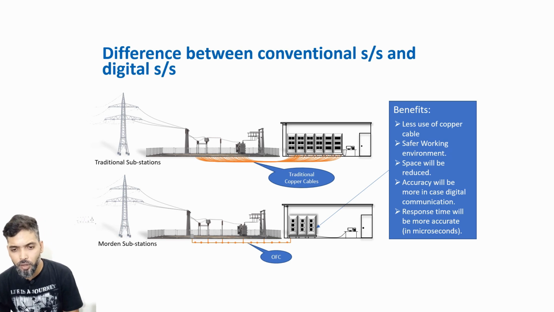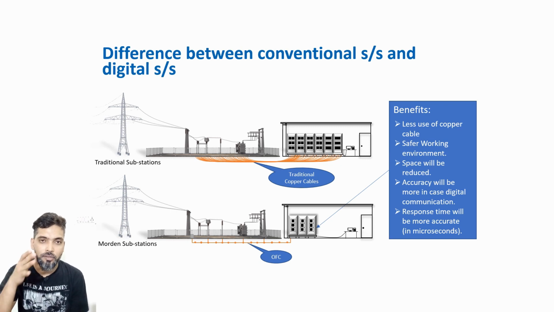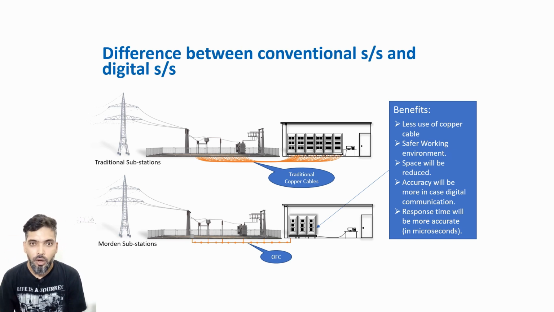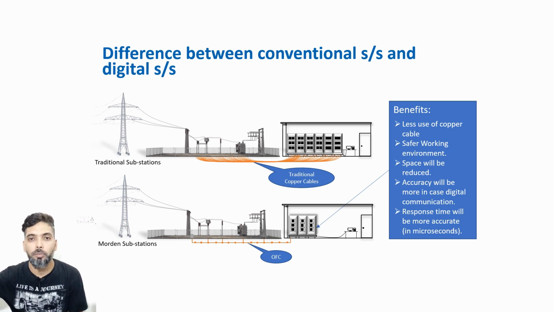Similarly, accuracy will be more in the case of digital, because if the sampling values are more, more samples will be there, and then you will get more accurate signals. Whatever signals you were taking to your RTU or SCADA before were also converted from analog to digital at the field end, at the control panel end.